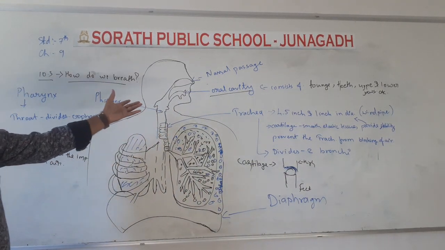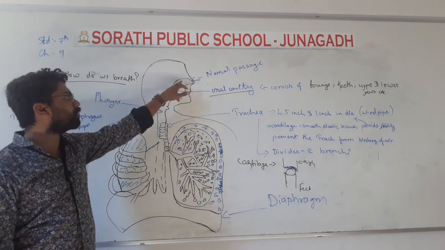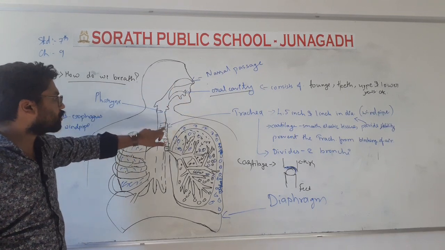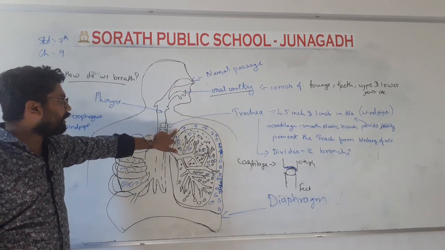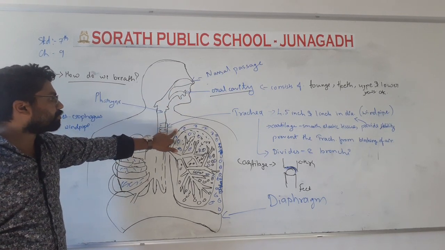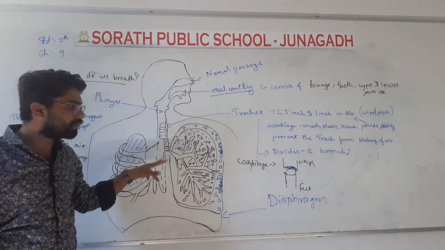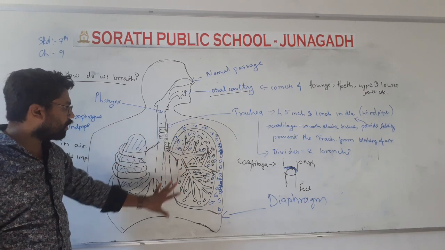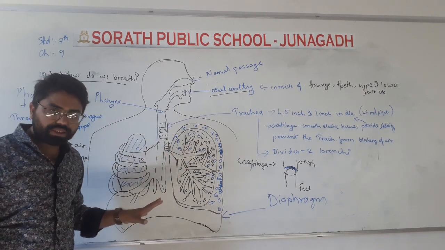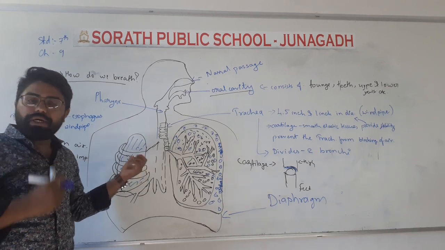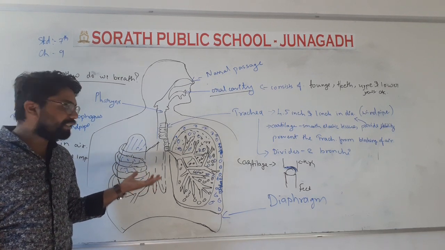Okay, now the second point was that when the air enters through the nasal cavity, it is purified by the mucus, then it enters the trachea. Okay, and this trachea is again divided into two parts. It is known as the bronchus, in the right lung and the left lung. Now when the air enters here, it enters the lungs.